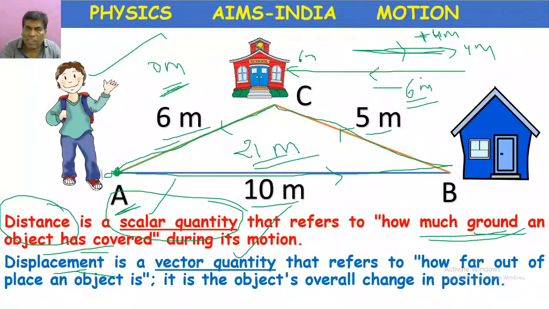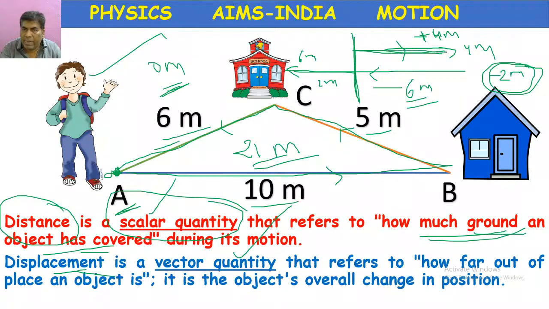So what is the displacement? Final position minus starting position. We have to add both. So what is the value? Minus 2 meters.